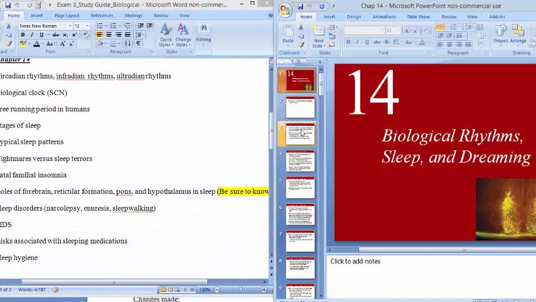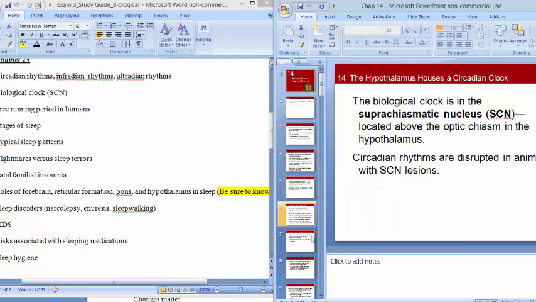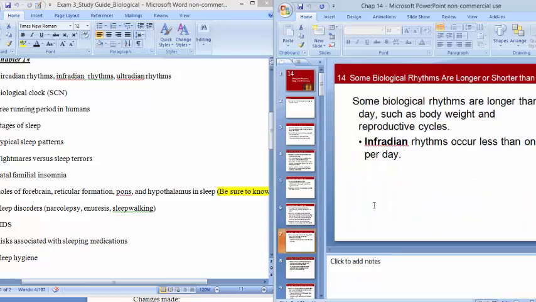So a circadian rhythm is going to be a rhythm that's about 24 hours. So circa is about day, so about a day there. We also talked about other types of rhythms. So let me see where we have this, the differences between the rhythms. So we have infradian rhythms that's going to occur less than once per day. You see this here, so that could be something like menstrual cycle, that kind of thing.